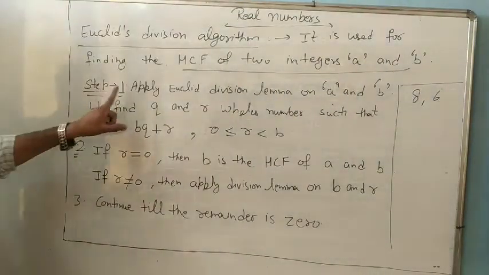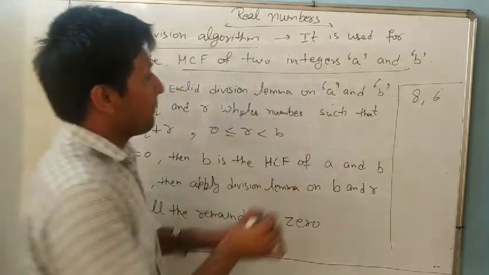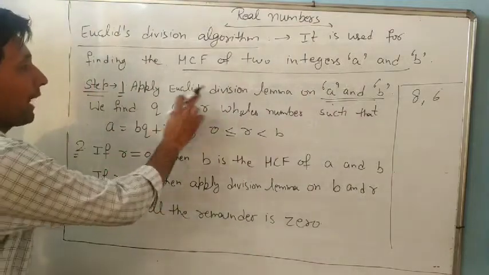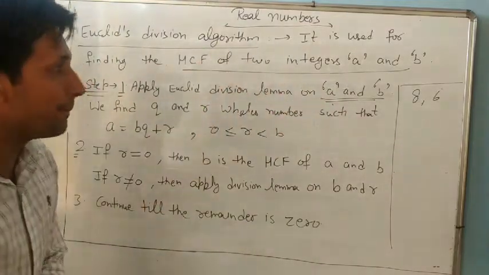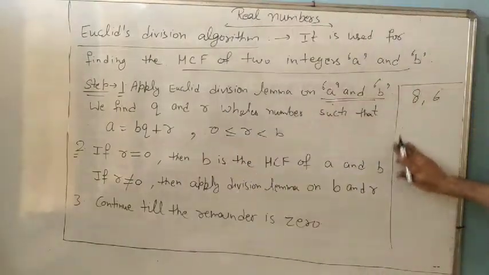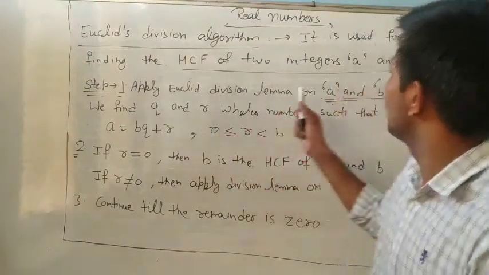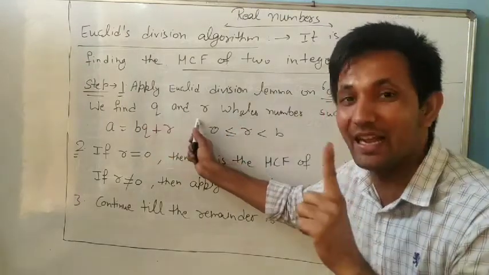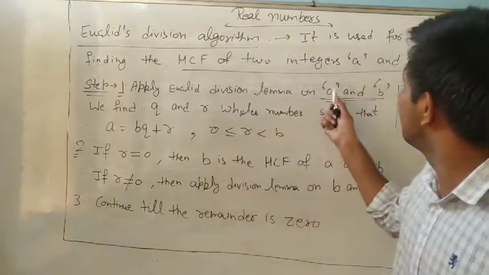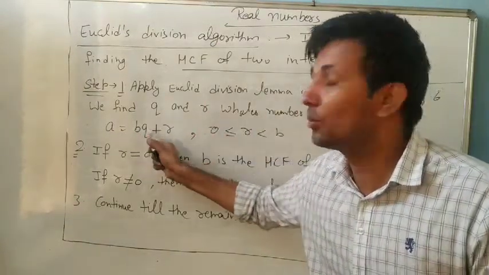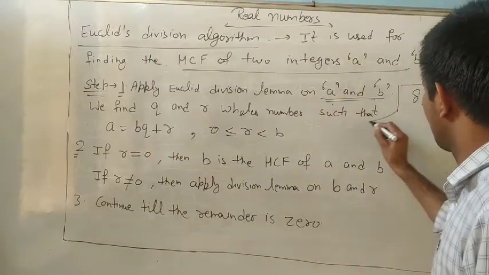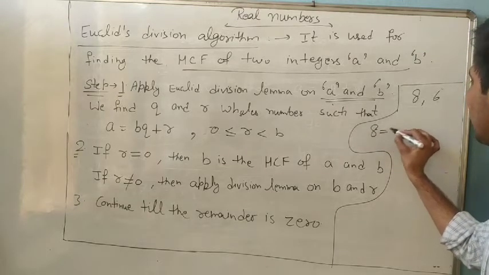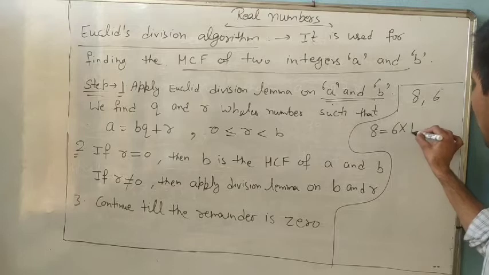So first step, apply Euclid division lemma on A and B. What is Euclid division lemma? When we apply Euclid division lemma on A and B, we find Q and R such that the bigger number A can be written as equal to BQ plus R. It is just an example. Can you write 8 equal to 6 into 1 plus 2?